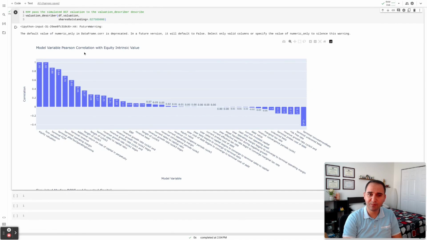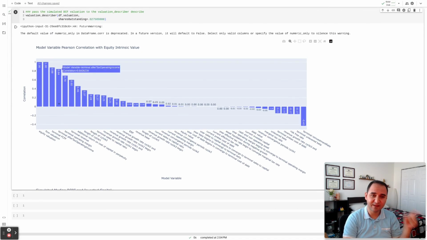This is the model variable Pearson correlation with intrinsic value. What it means is, with that intrinsic value that we calculated, which parameters had the highest and the lowest correlation, positive or negative, with the model. Equity valuation by itself has a correlation of 1, which makes sense. The firm valuation has a correlation of 1, which makes sense because we value the firm, we subtract debt, and we add cash to arrive at the equity value. The next parameter is the terminal free cash flow, again, which makes sense. The larger that number is, the higher the equity value would be. The next is after-tax operating income. Again, that's stating the obvious.